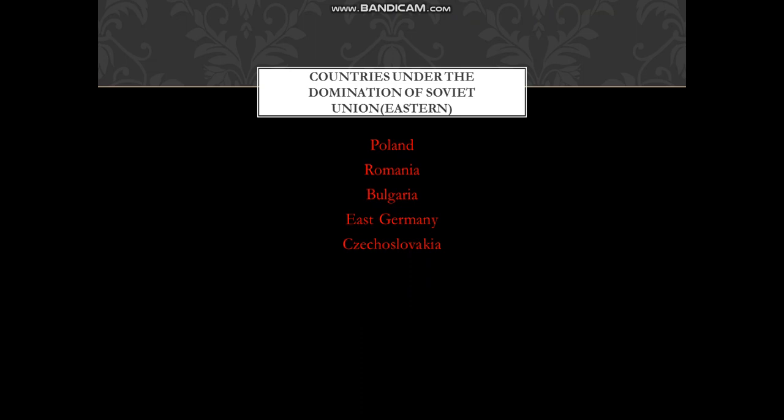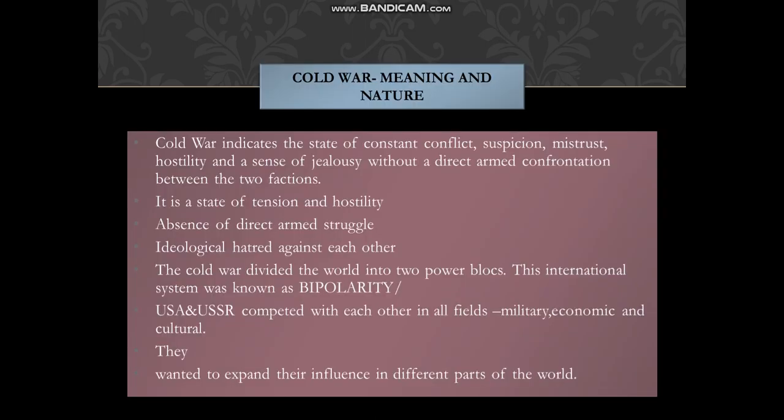These were the countries which were under the control of USSR, and they were known as Eastern Bloc. Even they formed their own military alliance, and the name of the military alliance was Warsaw Pact. As I said, there were two powers, two superpowers. So there existed a Cold War between these two countries. Now let us see what the Cold War is.